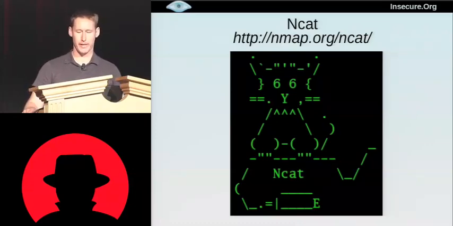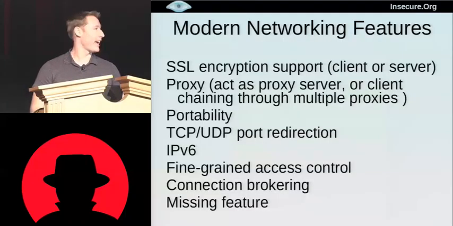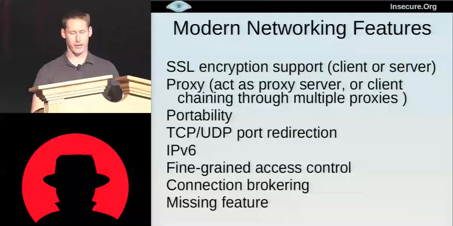Some people think that's more fun and glamorous than staying at home debugging network code. Obviously, I disagree. And so we did NCAT, which gives you features like SSL encryption support, proxy support. It can be a proxy server or proxy through several servers. It's portable, port redirection, IPv6, better access control, a neat feature called connection brokering. One feature that it still is missing, it doesn't have the port scanning feature of original Netcat. I actually have another tool I like to use for that.